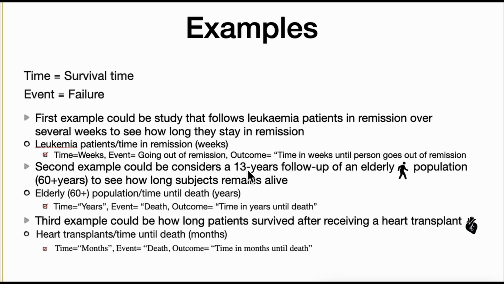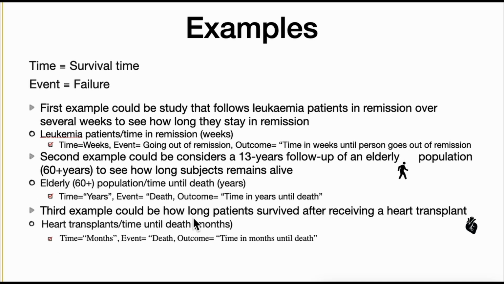Here your time is in years and your event would be death, because the day the person dies, your event will occur. So the event is death, and the outcome of interest is time in years until death. Say suppose you are following the subjects for 13 years and at the 12th year a subject died. The 12th year would be your outcome of interest.